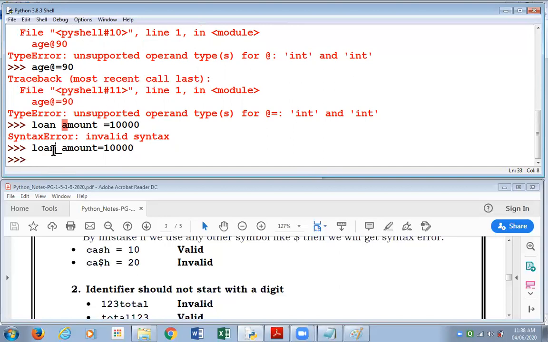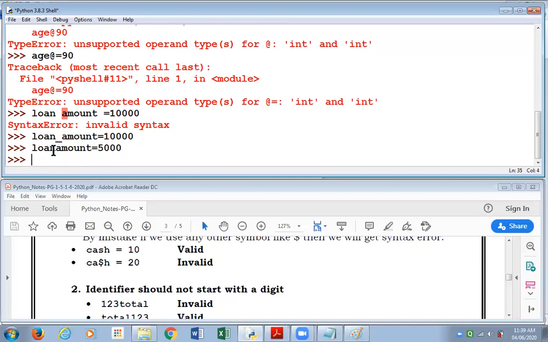Often when the variable name or the identifier name that you're giving comprises many words, in between the words you can't give a space, so you give the underscore symbol. It would also be correct if you just name it loan amount without any space or underscore in between. That also is valid. But when you compare the two statements, you would surely find loan underscore amount appearing better than the variable without any underscore in between.